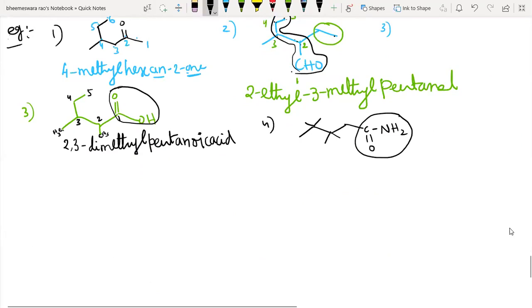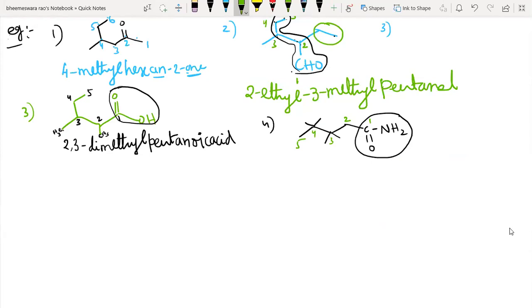So here you should assign the first position 1, then 2, very good, 3, 4, 5 is the longest. Yes, very good. It's 5, so the root word for 5 is pent. So how many branches here? 2 branches. Okay, no problem. So 4 branches, sorry.